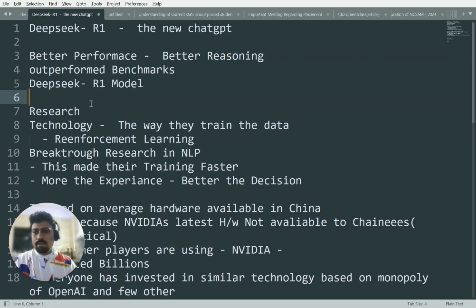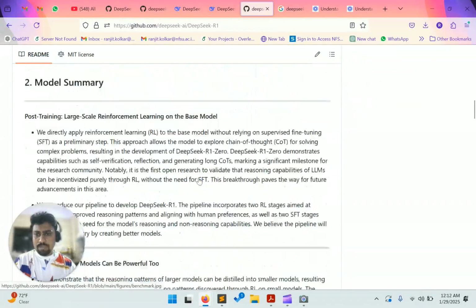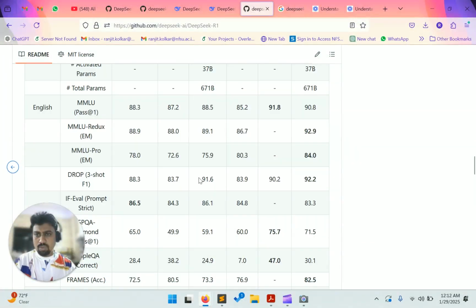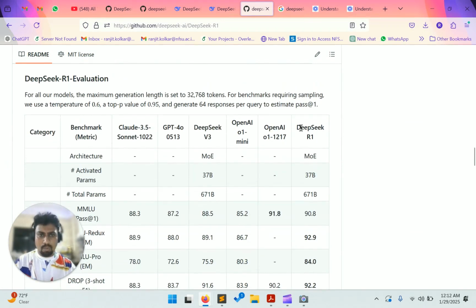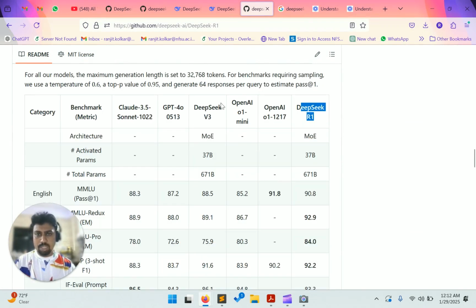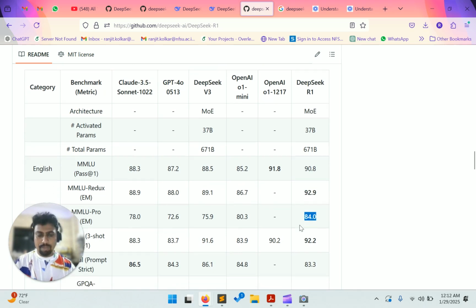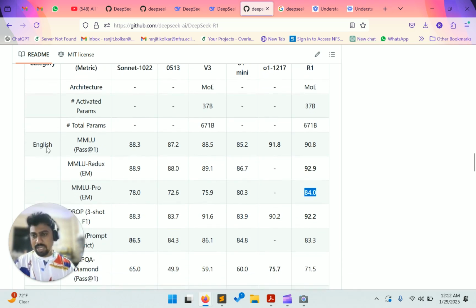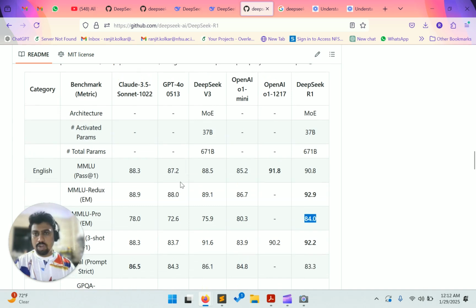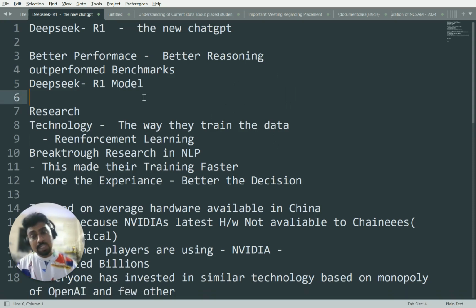Well, the benchmarks. What benchmarks am I talking about here? Here they prove the DeepSeek R1 model's benchmarks compared to OpenAI's, DeepSeek's V3, and GPT-4o. We can see there is improved performance in most of the parameters in the English language and similarly in other languages. So they have already proven it with the benchmark settings. That means you just cannot play something mischievous just to prove that you are the best.